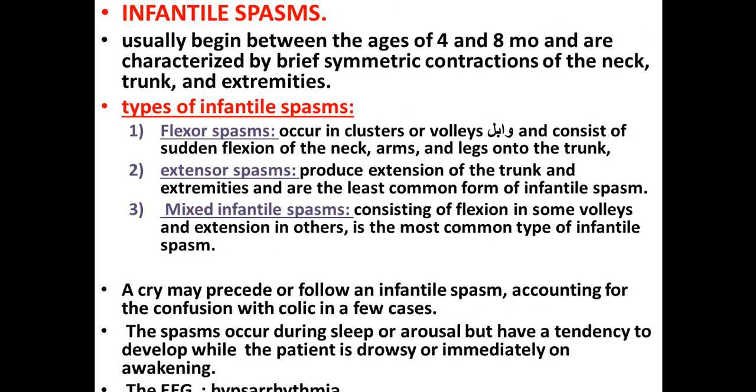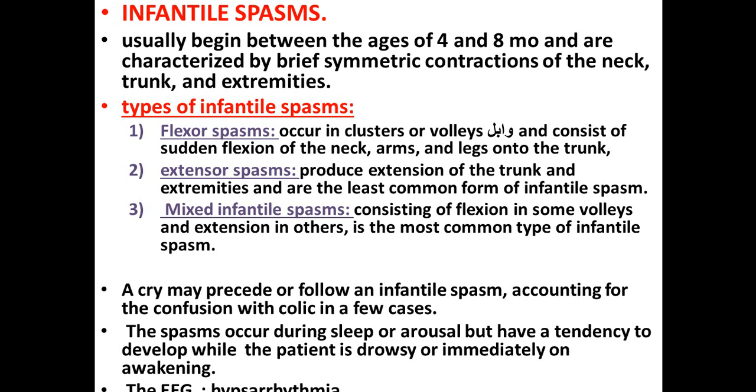What about infantile spasm? This is a very important subject. I want all of you to have it clearly in your mind. It usually begins between the age of 4 months and 8 months and is characterized by a brief, very brief symmetrical contraction of the neck, trunk and extremities. How many types of infantile spasm do we have? First, flexor, second, extensor, and the third is mixed type.